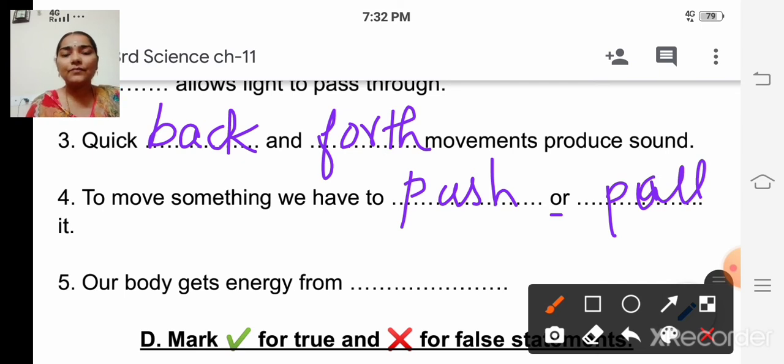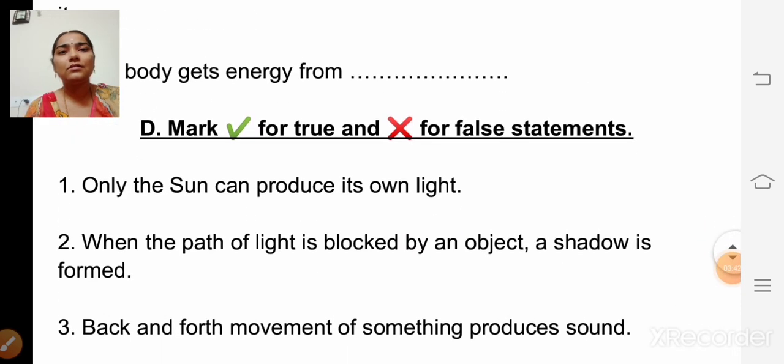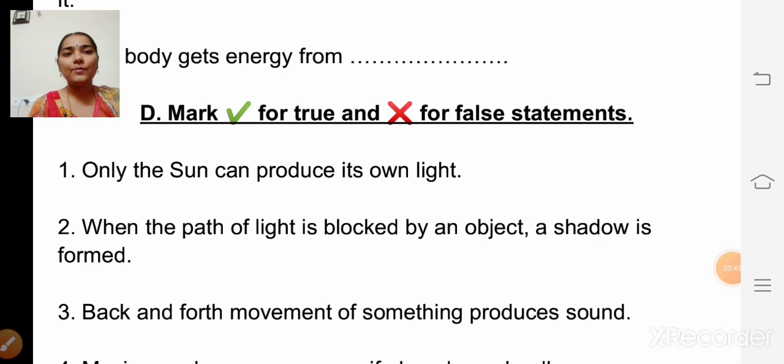The fifth question. Our body gets energy from. Can you answer? Our body gets energy from food. Correct. So, the answer is food. Okay. So, next one, mark tick for true and cross for false statements. So we are going to find out whether the statement is true or false.